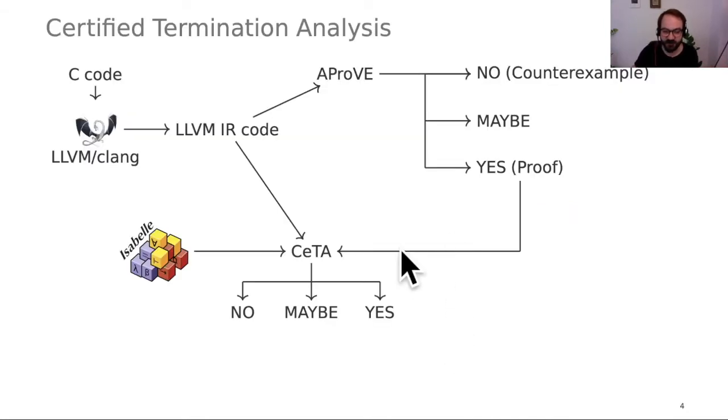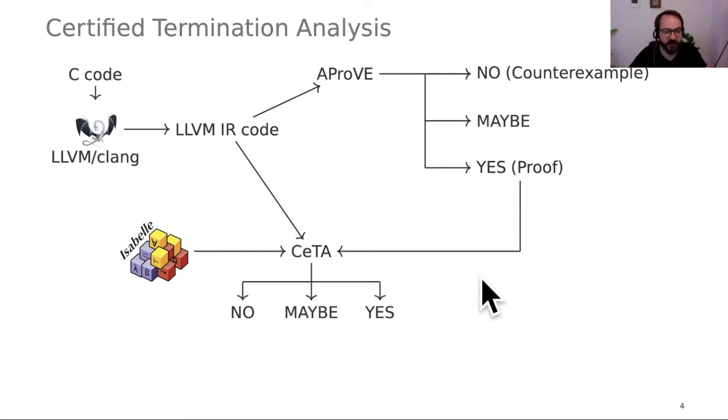We develop a tool called CETA, Certified Termination Analysis, which then checks these proofs. And we use the interactive theorem prover Isabelle to develop CETA, so that if you trust the Isabelle kernel, you can trust our certified CETA.